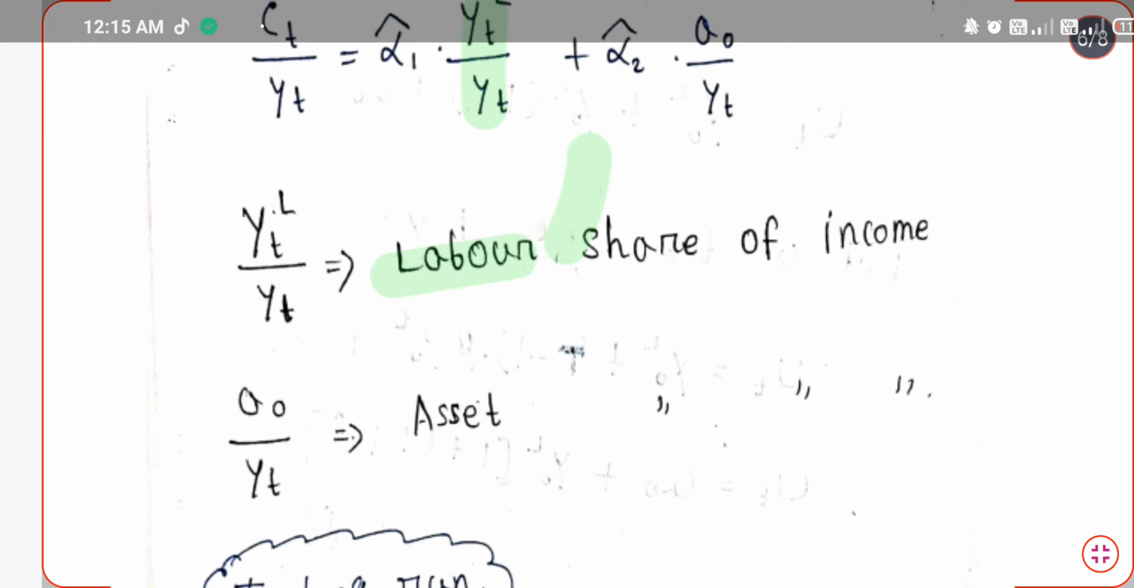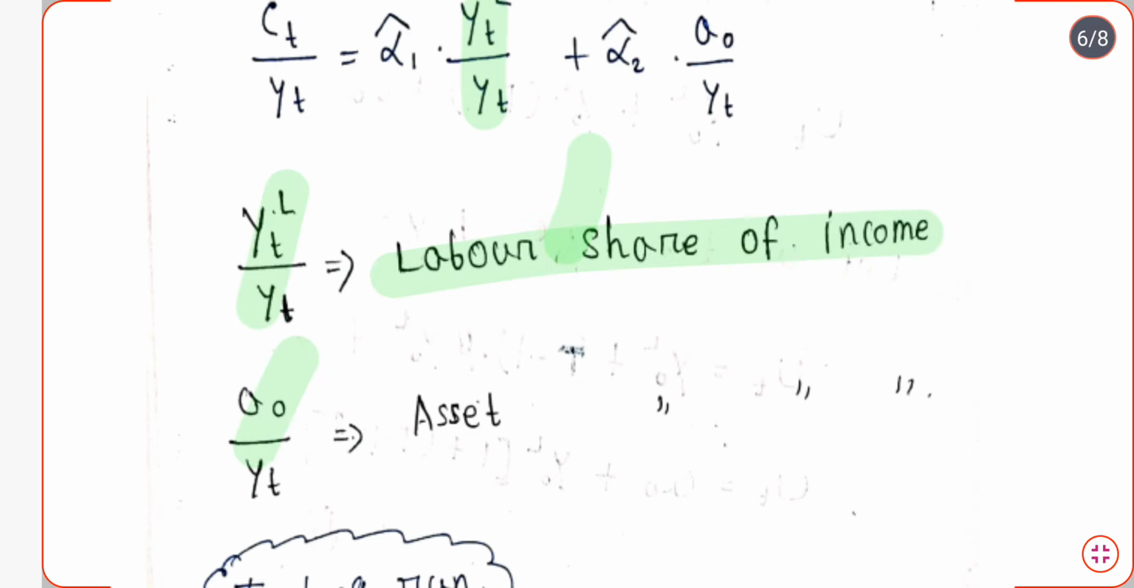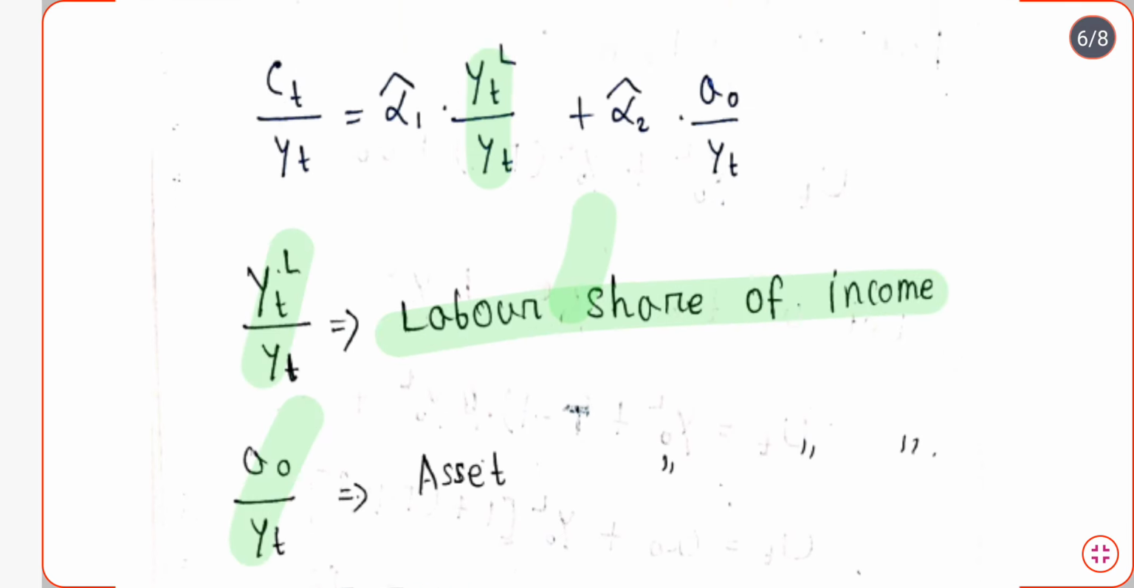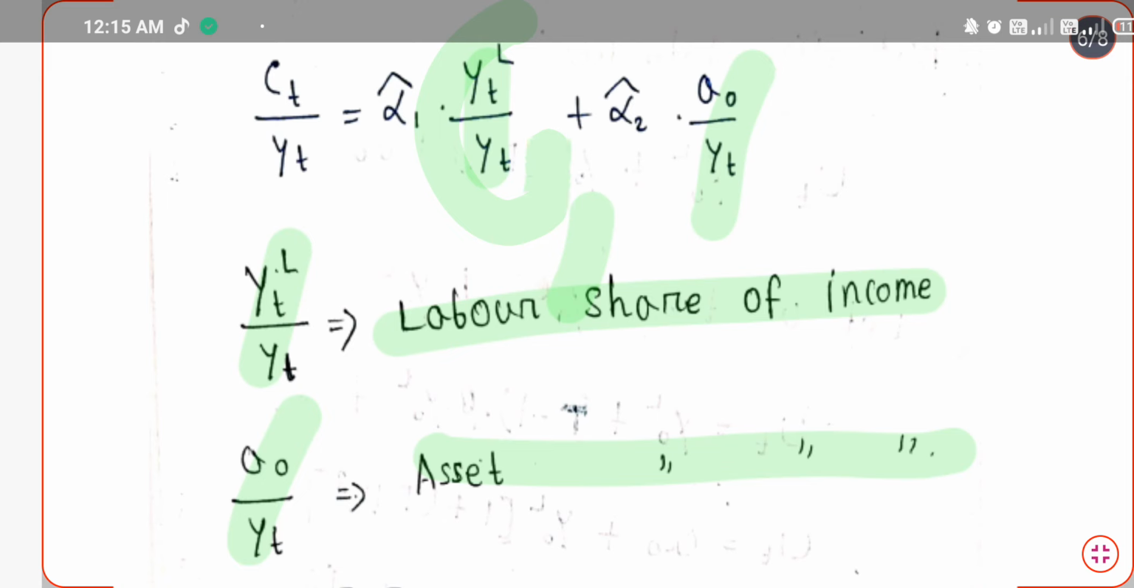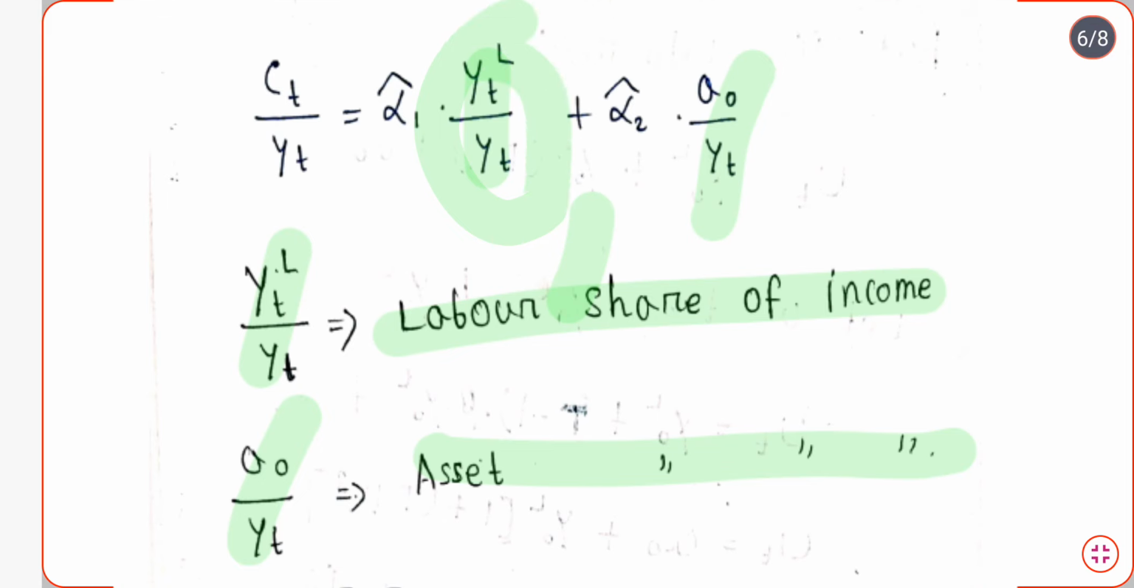Similarly, A0 by YT. What is A0 by YT? A0 by YT is the asset share of income. So this portion of the equation is the asset share, and this portion of the equation is basically the labor share of the income.